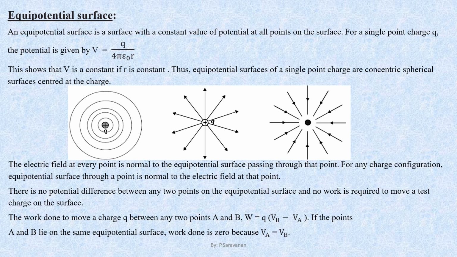Hence, the potential difference between any two points must be equal to 0. Hence, the work done to move from one point to another point on the same equipotential surface must be equal to 0. Lastly, the work done to move a charge Q between any two points A and B is given by W equal to Q into VB minus VA. If both the points A and B lie on the same equipotential surface, then work done is 0 because VA will be equal to VB.